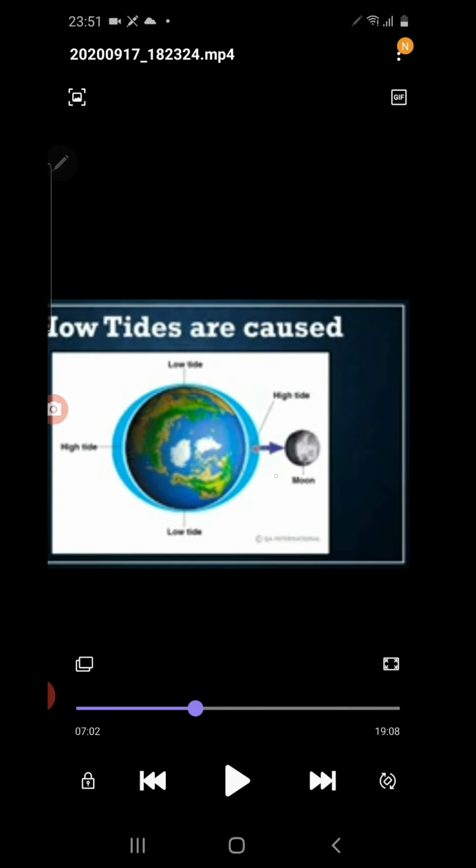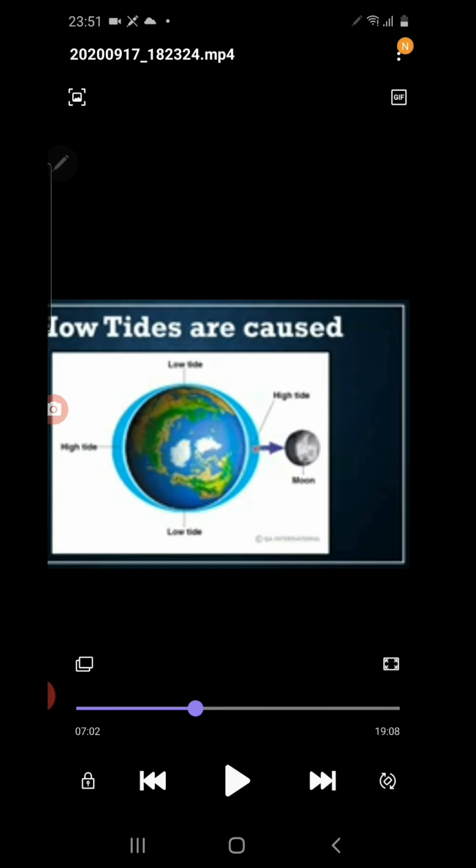So the part of the earth which faces the moon has high tide due to the gravitational pull of the moon. But at the same time, the opposite side also experiences high tide due to another reason. What is the reason? The centrifugal force of the earth. That means the earth is slightly pulled away from the ocean water, and so the ocean water in that part also rises. But in two other places, you can see low tide.